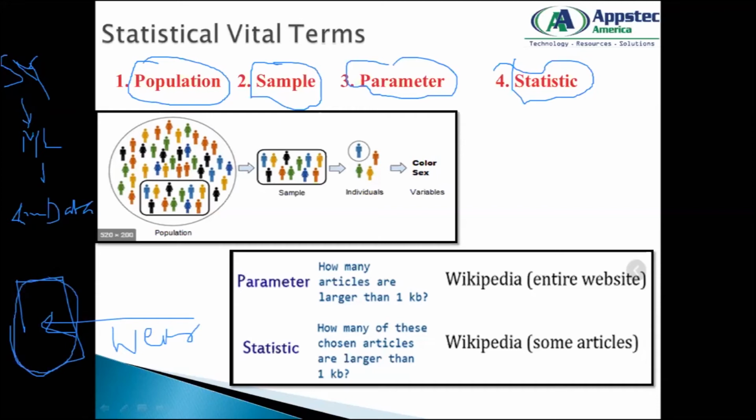So when I pull out the data, the number of people who visited my website for a day is my entire population. If Facebook wants to see the number of people who have logged into Facebook on a specific day, that's the entire population of the data.